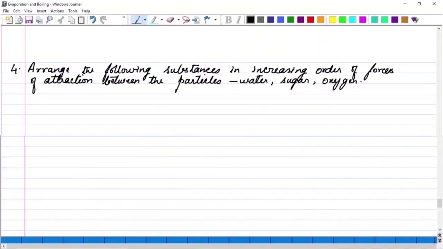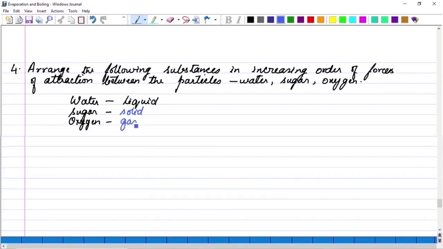Arrange the following substances in increasing order of forces of attraction between the particles: water, sugar and oxygen. So, there are 3 substances which are given. One is water. Now, first we need to identify what is the state, that is liquid. Next is sugar. What is the state? Definitely it is solid. And the other one is oxygen. What is the state? This is gaseous.